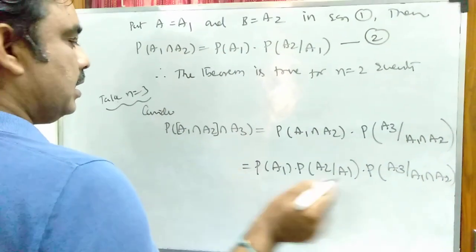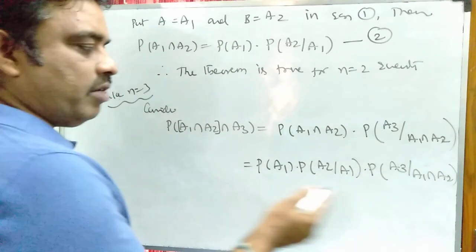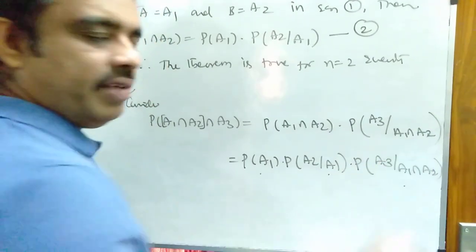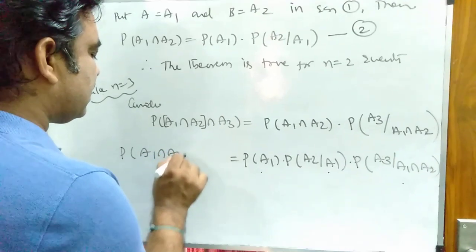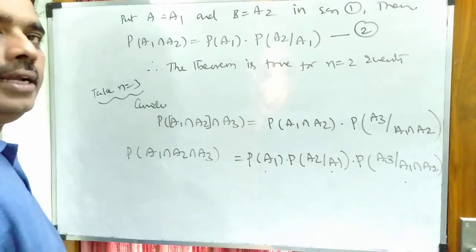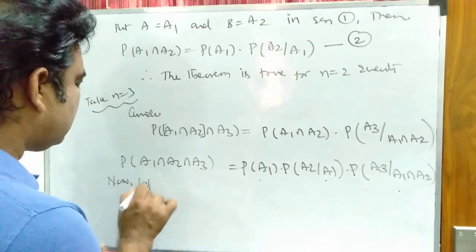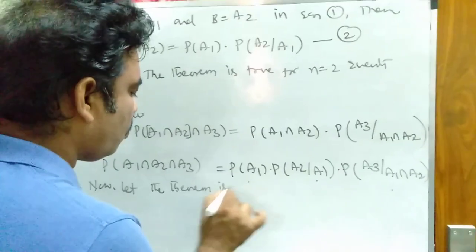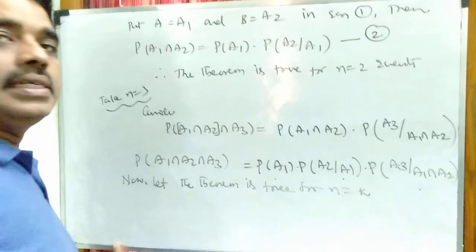So the theorem is true for n equal to 3 events also, right? As per our statement, P of A1, P of A2 given A1, P of A3 given A1 intersection A2, for 3 events, P of A1 intersection A2 intersection A3. Now I am assuming that the theorem is true for n equal to k events.